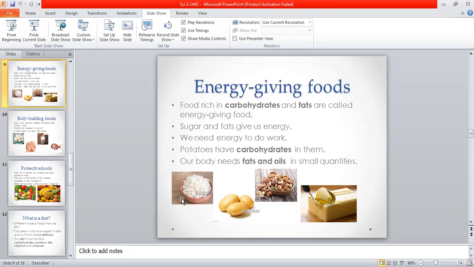And that's why we also eat sugar. We know that we get sugar from sugar canes. So energy giving food examples are rice, potatoes, nuts, butter. These are the different examples that give you energy.